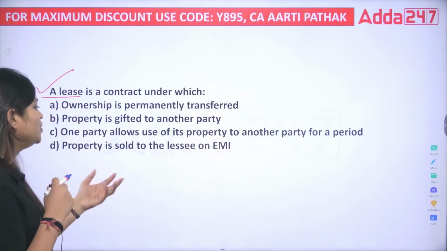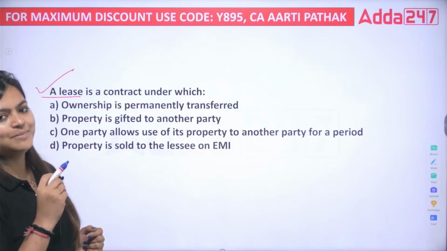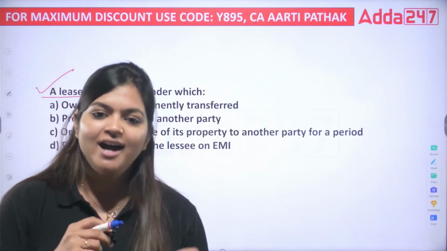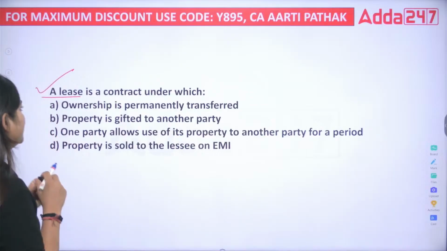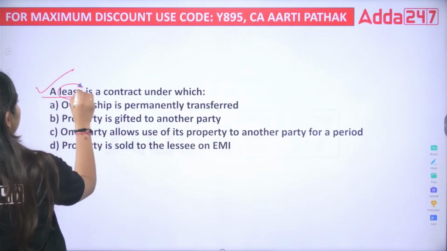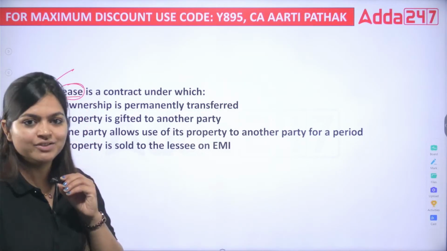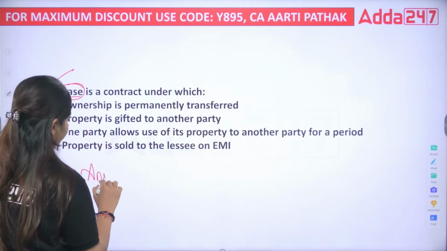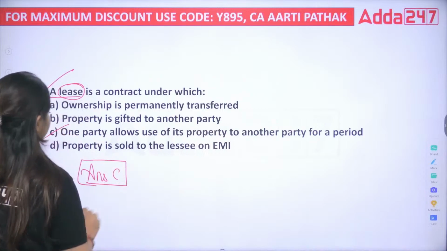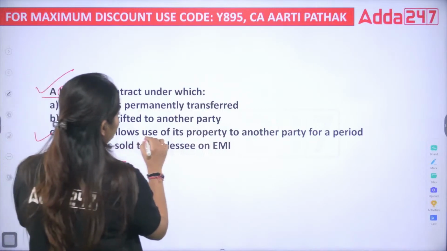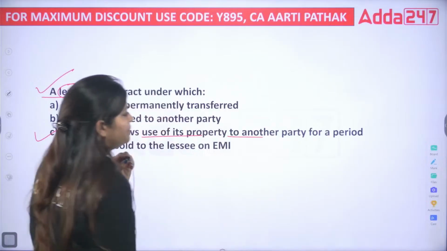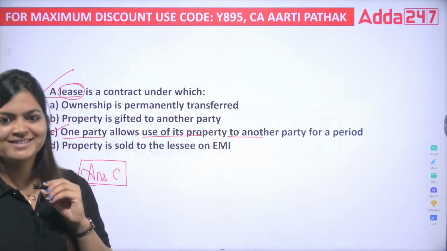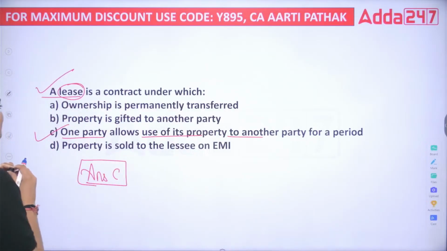D. Property is sold to the lessee on EMI. So tell me, under this particular question, they're asking the definition, the meaning of lease. And as per this, the correct answer is your answer C. One party allows use of its property to another party for a project. Correct? So the correct answer is your answer C.